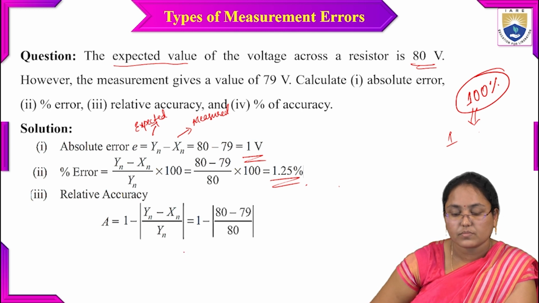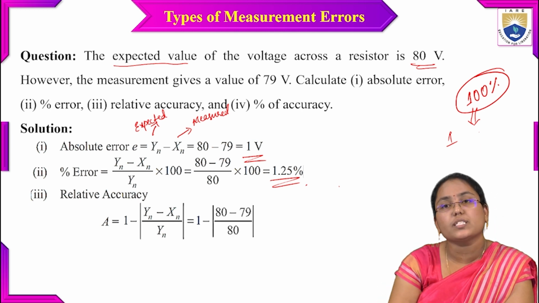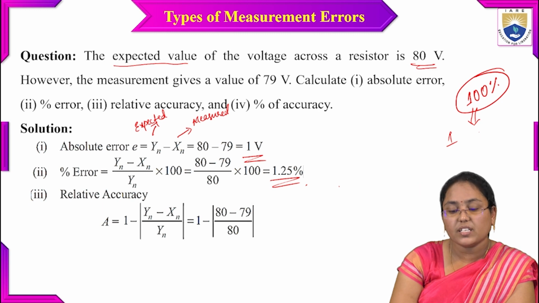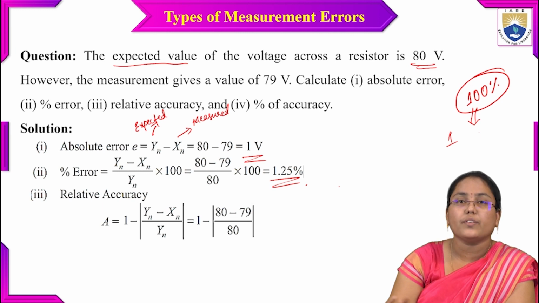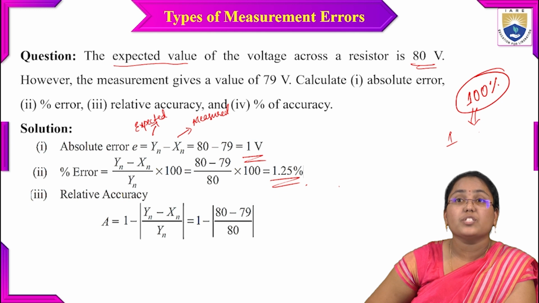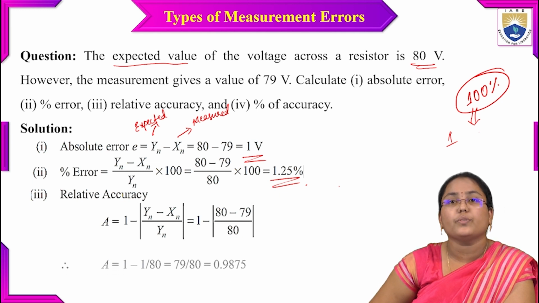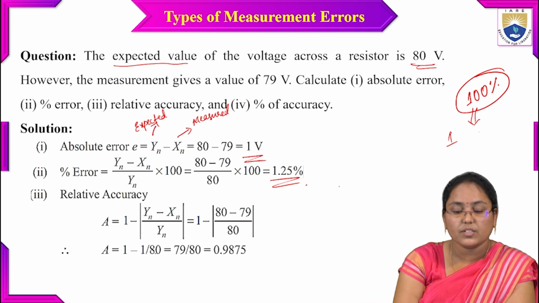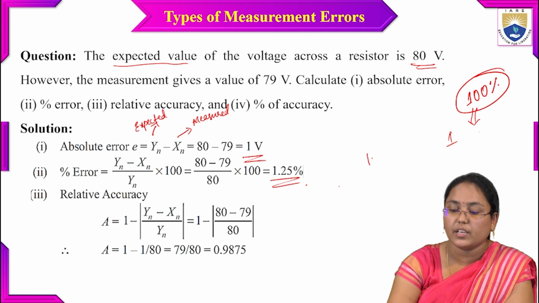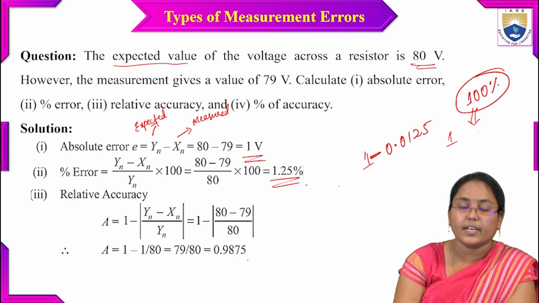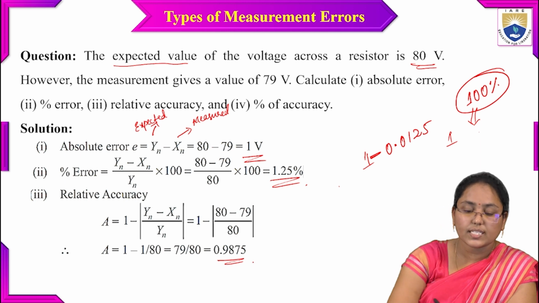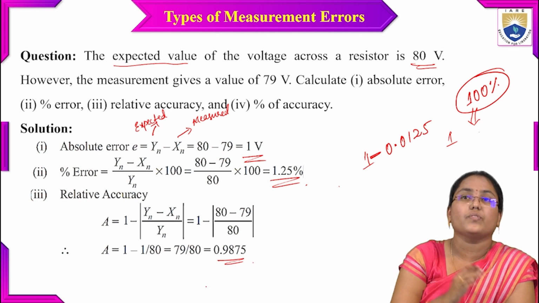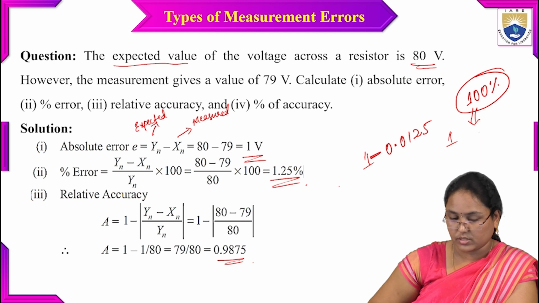So it is 1 minus (80 minus 79) by 80. That is 1 by 80, which is 0.0125 you'll be getting. So 1 minus 0.0125, and finally you'll be getting 0.9875. This is nothing but the relative accuracy of this particular measurement process.